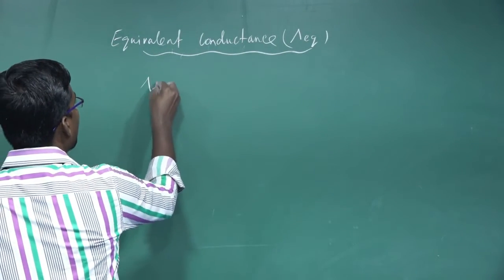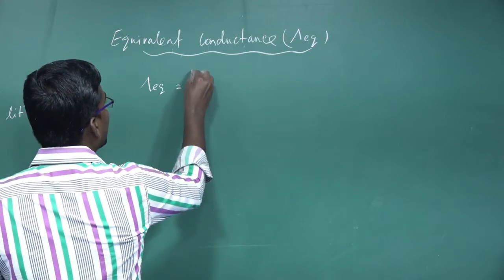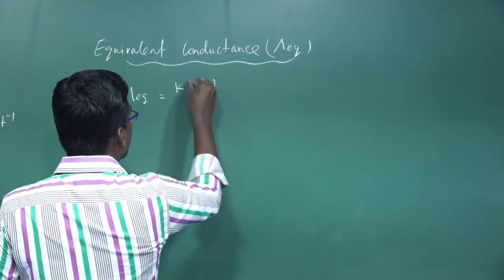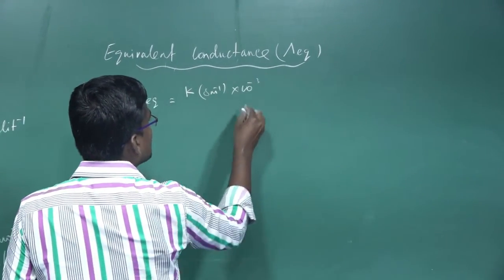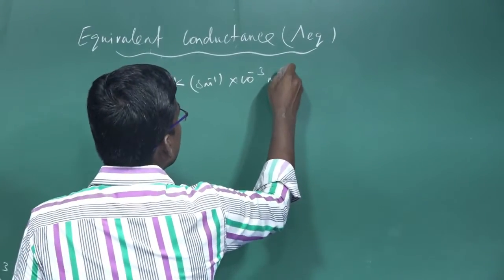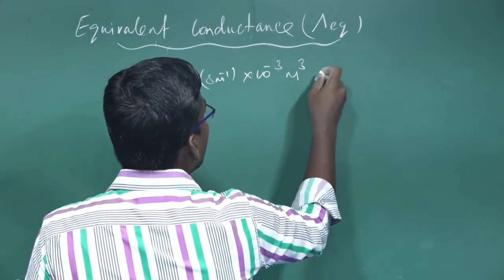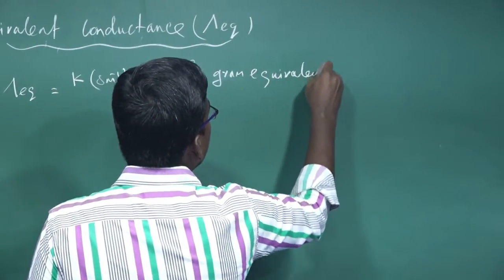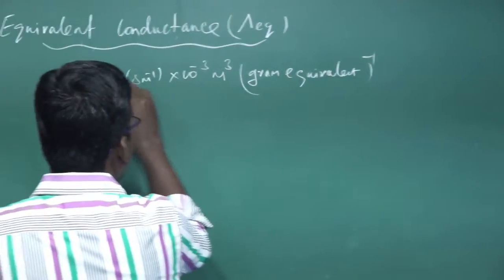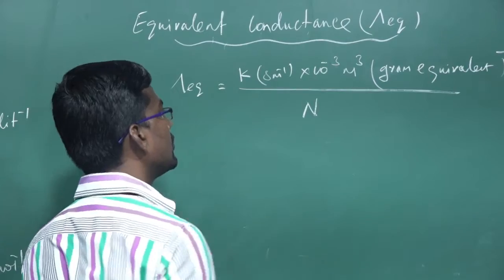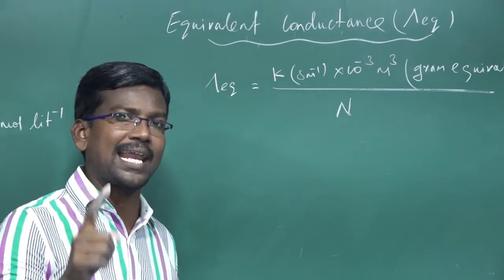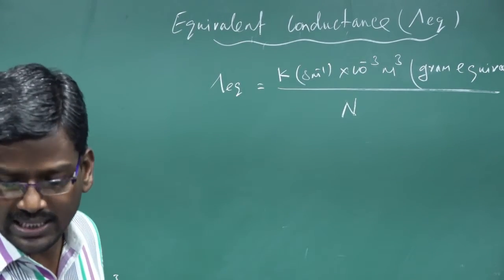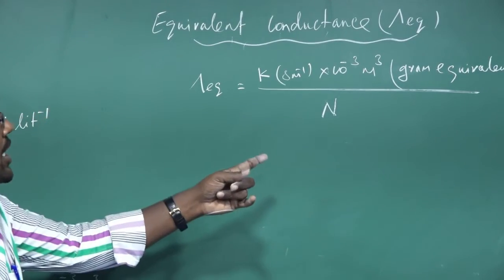So lambda EQ is equal to kappa. Then what is the unit of kappa? Siemens meter inverse, into 10 power minus 3, in meter cube, gram equivalent inverse, divided by normality N. Molar conductance is expressed by molarity. Equivalent conductance can be expressed by normality.